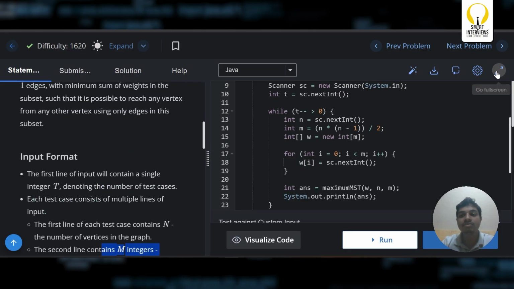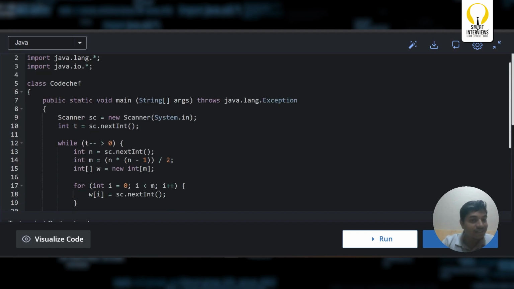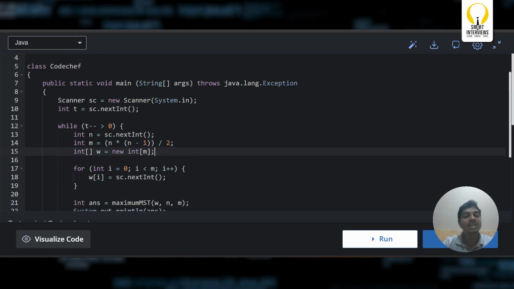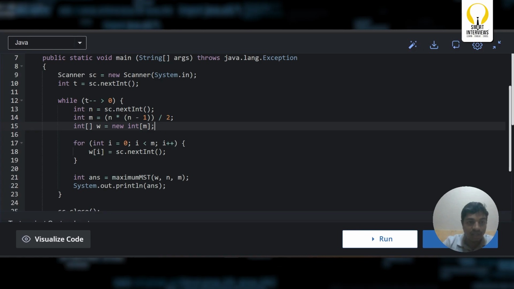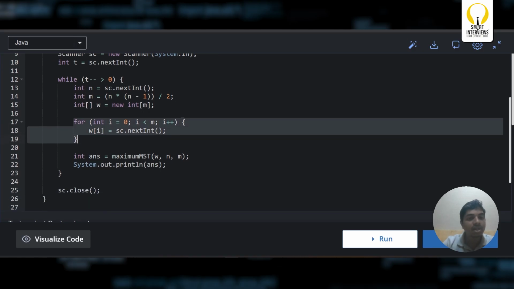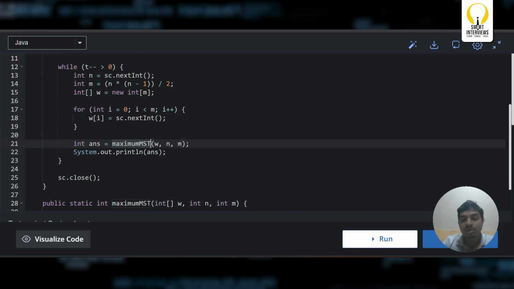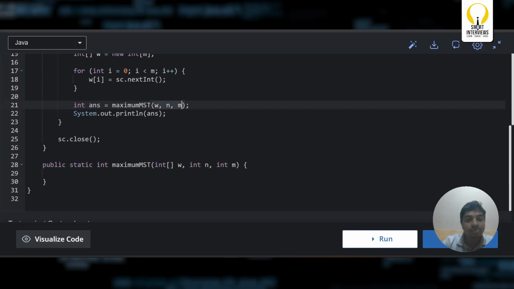So we are not dealing with edges as an input. Only n is given as an input, and I'm taking the value of m as n into n minus 1 by 2 number of edges. I'm declaring an array of size m, which is n into n minus 1 by 2. Let us take the input in this way, and let me call this function maximum MST, passing this weights array, number of vertices n and number of edges m. Let us quickly implement this.